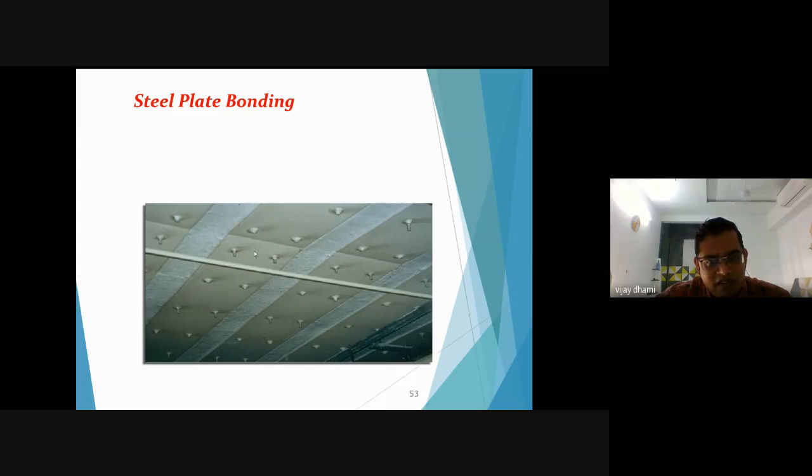In this you can see this gray one is the steel plate, this is your slab, and your steel plate is bonded with your RCC slabs with anchors, and this steel plate is also coated with epoxy materials to avoid further corrosion to those members.